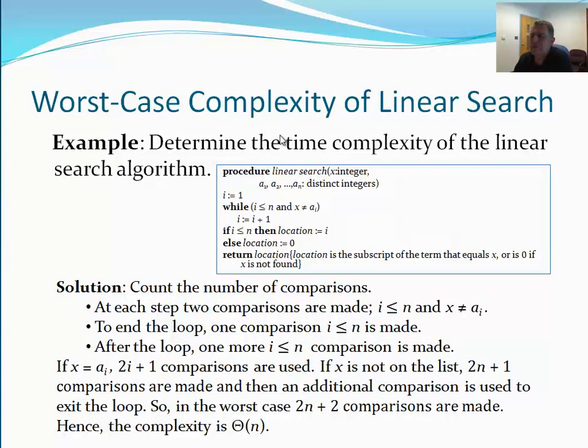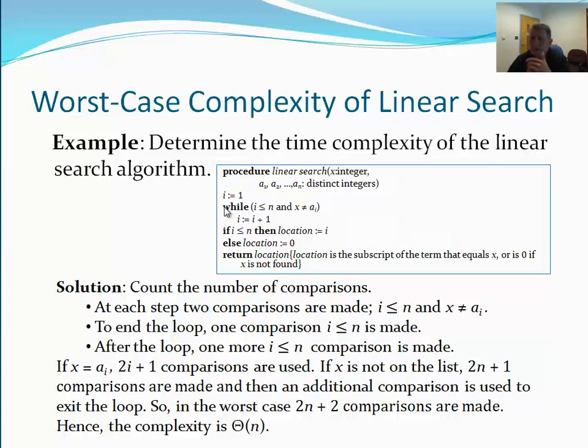For example, determine the time complexity of the linear search algorithm. We're going to compare one at a time. Remember the search algorithm: we are searching for a certain input to see if it is in the list.